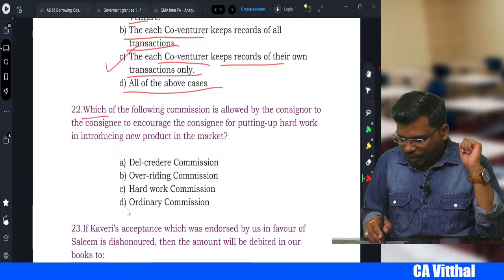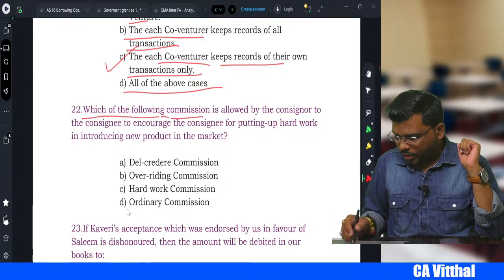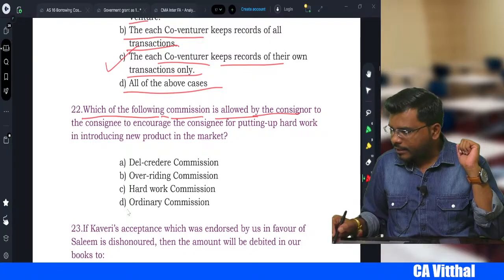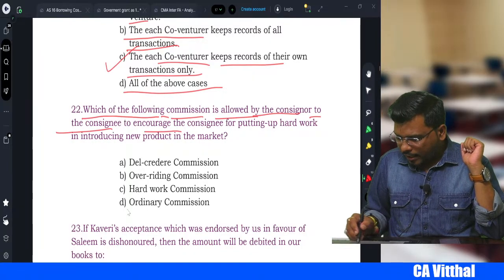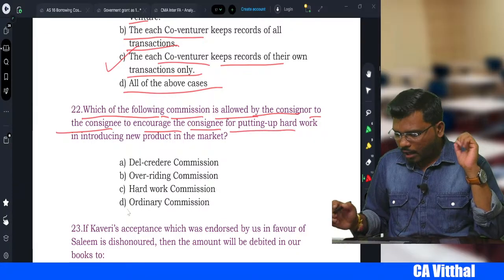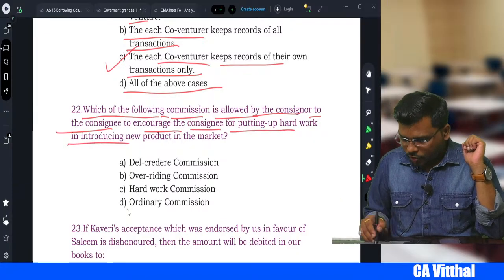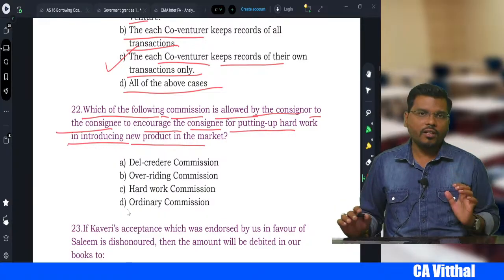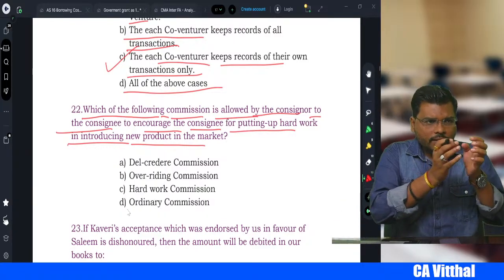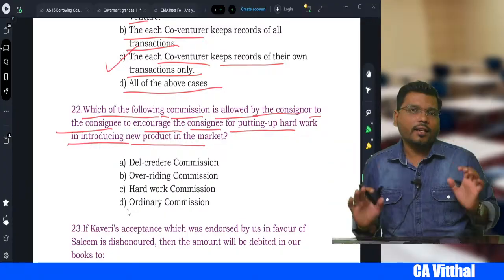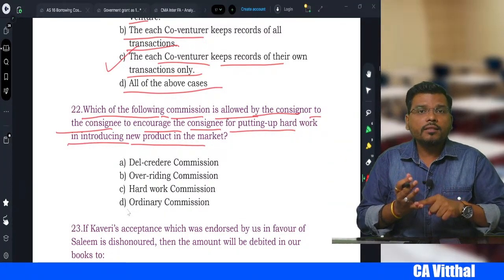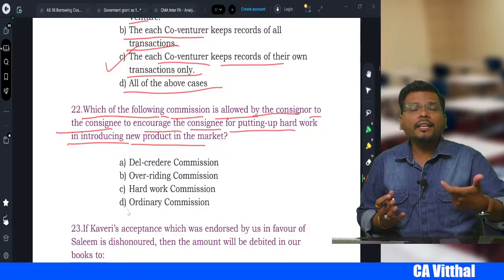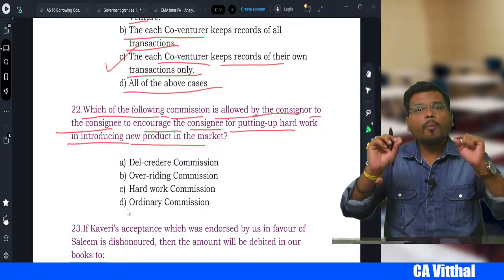See, which of the following commissions is allowed by the consignor to the consignee to encourage the consignee for putting in hard work in introducing a new product in the market? Now the consignor is giving the commission to the consignee, paying some extra commission. If he is giving the del credere commission, it means the consignee is going to bear the risk of bad debt.